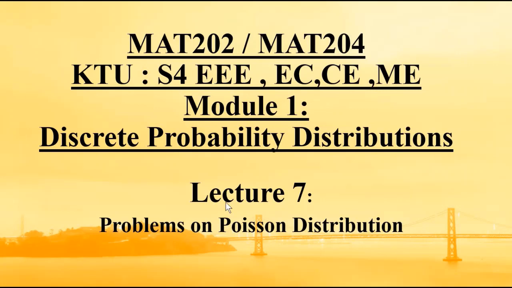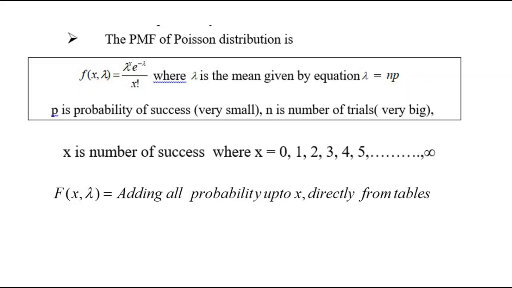Hi all, in this video I will teach you some important problems on Poisson distribution. Before that, let me explain the PMF of Poisson distribution. F of x, lambda, is lambda raised to x, e raised to minus lambda, divided by x factorial, where lambda is the mean given by the equation lambda is equal to np.